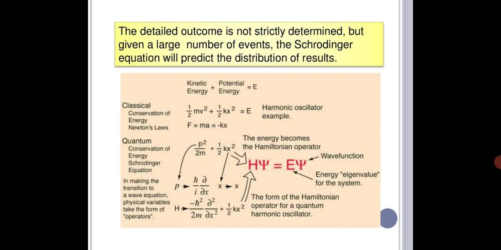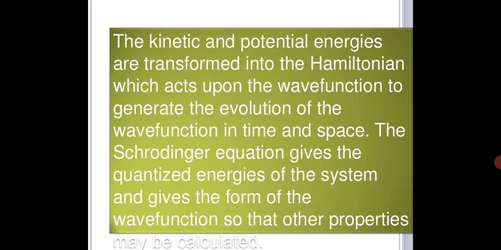Classically, 1/2 mv² plus 1/2 kx² is equal to E, and quantum mechanically, conservation of energy is the Schrodinger equation. Here we know Hψ = Eψ. The energy becomes the Hamiltonian operator. So the kinetic and potential energies are transformed into the Hamiltonian, which acts upon the wave function to generate the evolution of the wave function in time and space. The Schrodinger equation gives the quantized energies of the system and gives the form of the wave function so that other